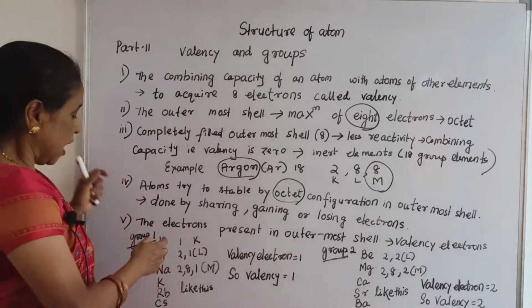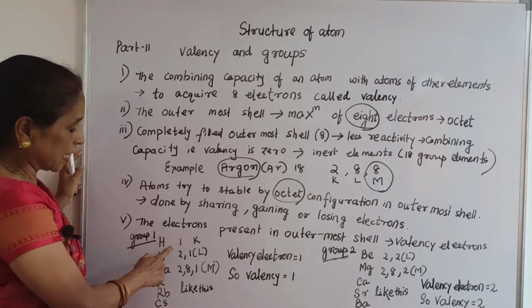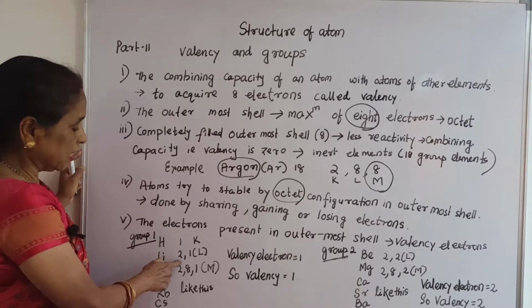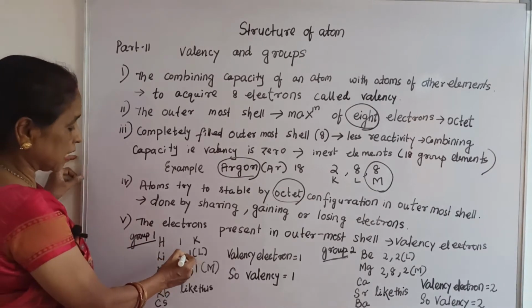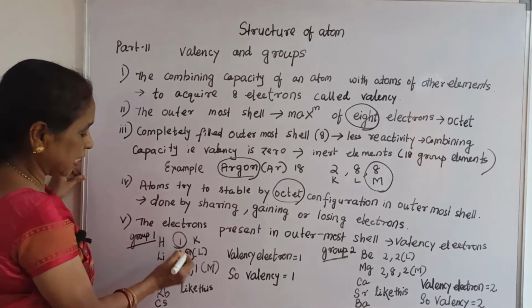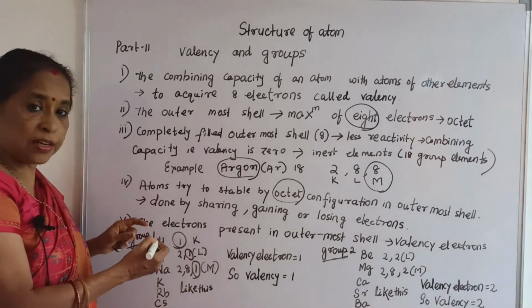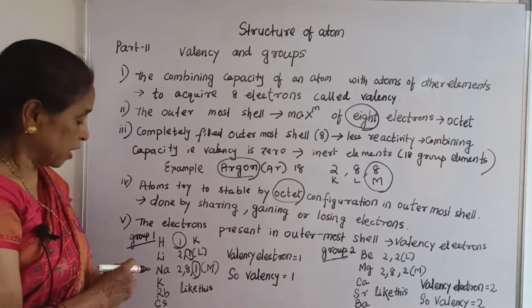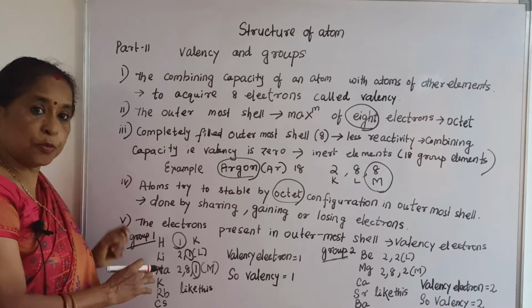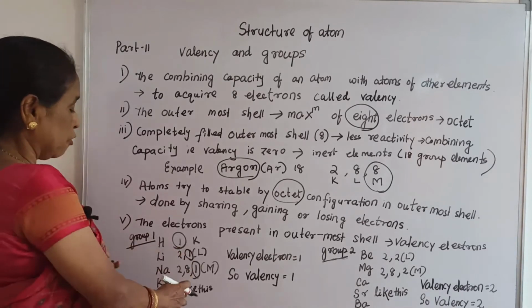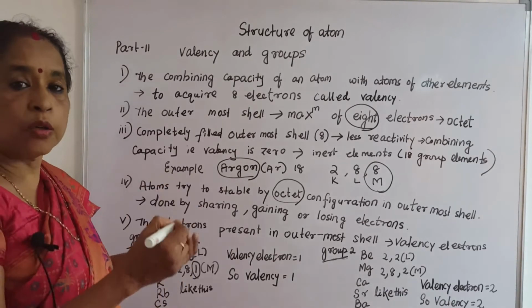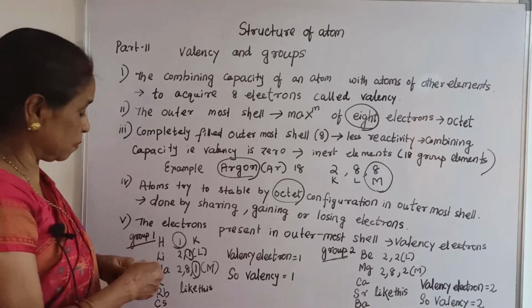For example, hydrogen is simply K equal to 1. Lithium is 2, 1, that means the L shell contains 1 electron. Sodium also has 1 electron in the outermost shell. Potassium, rubidium, cesium, and francium also have 1 electron in the outer shell, which you can learn in higher classes.